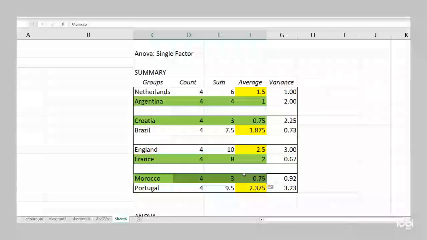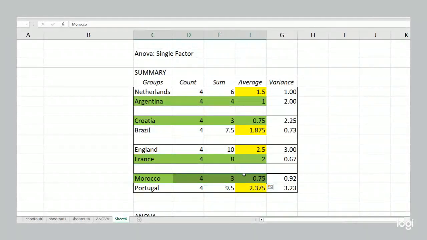It just happens to be that in this case, the goal differentials are so close that the difference is not statistically significant. Even though that difference exists, it is not great enough to have any sort of meaning in terms of a goal differential being so much bigger than in other teams that it actually indicates something.